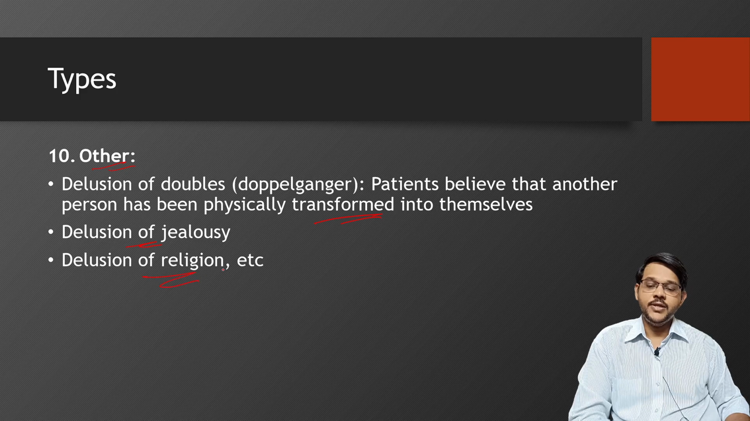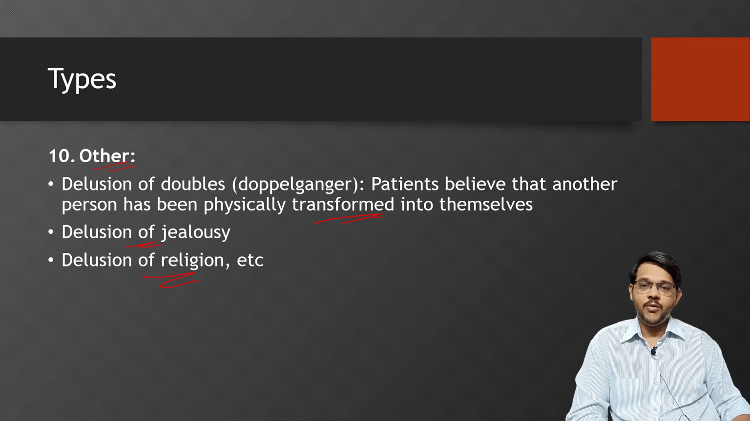Then delusion of religion. It is again controversial, where the person believes in a god, though it is not proved, or it can be shown that God may not be present. Even then, there are religious groups where they believe God is present, though it's not considered a delusion. It is a form of delusion which can be accepted as a delusion.